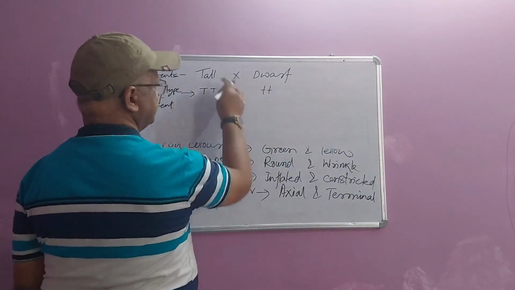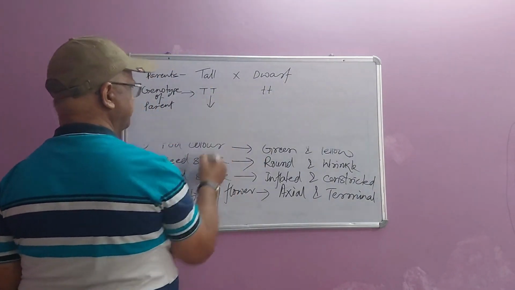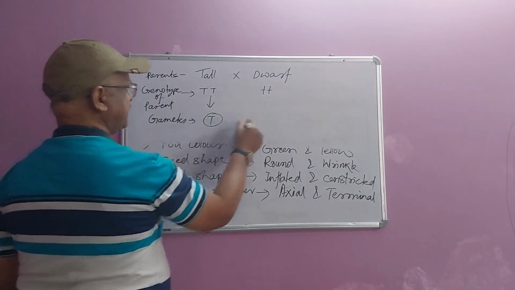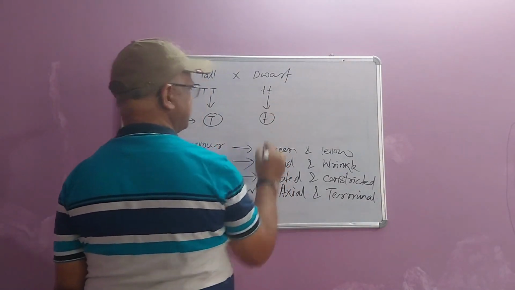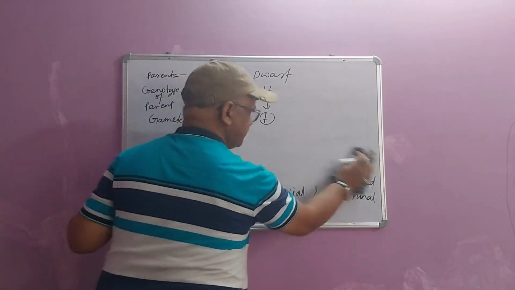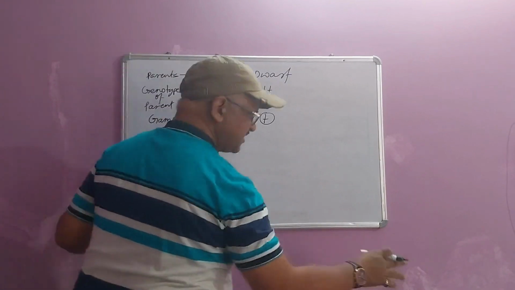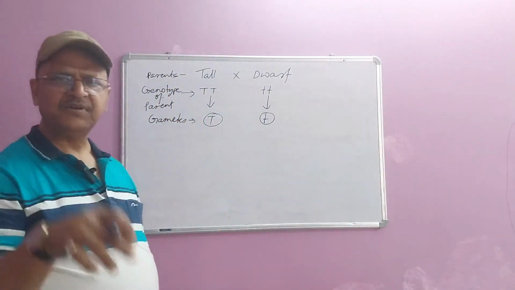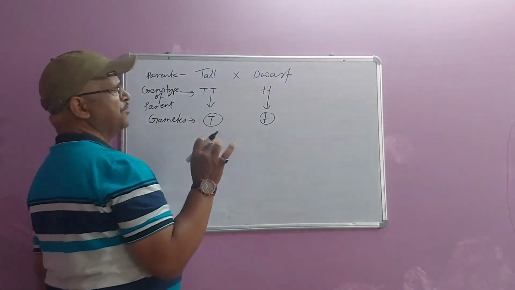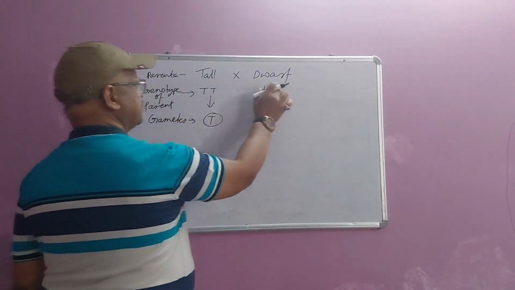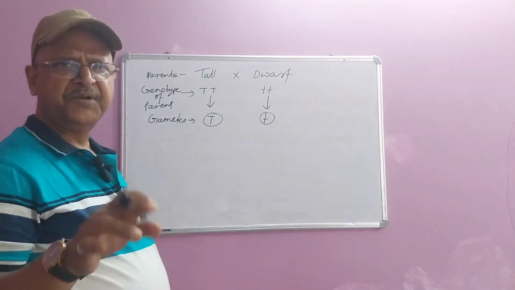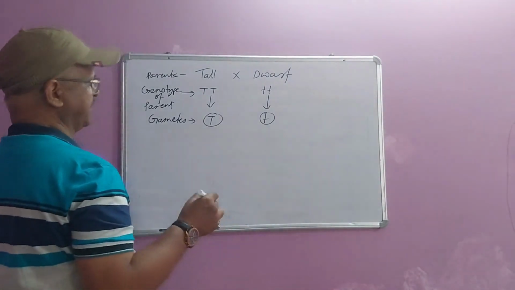The two parents are going to produce gametes of only one type. It will produce gametes having a small t, and it will produce gametes having only capital T. When an organism is producing one type of gamete for a particular character, that individual is termed as homozygous. It means these tall and dwarf plants are homozygous variety. Homozygous means pure breeding variety.